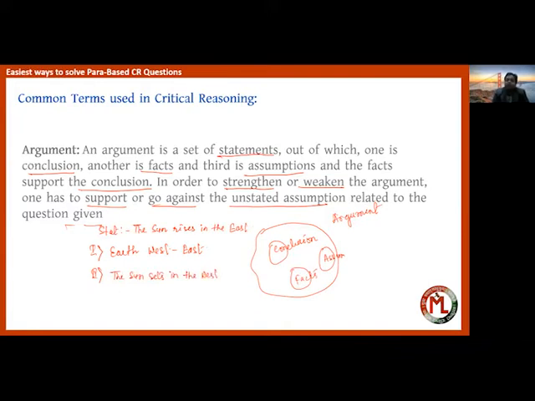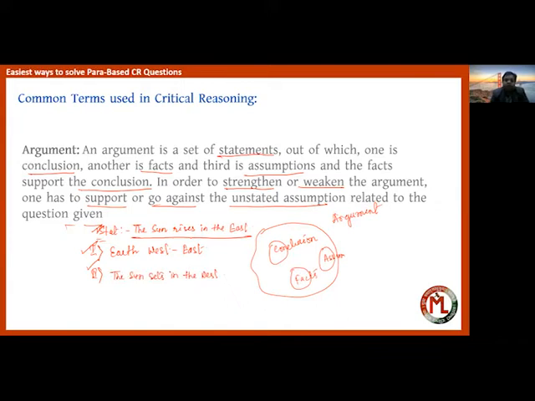And if they now ask which of the following statements, either statement 1 or statement 2, actually strengthens the argument which is given in the statement, what should be the answer?